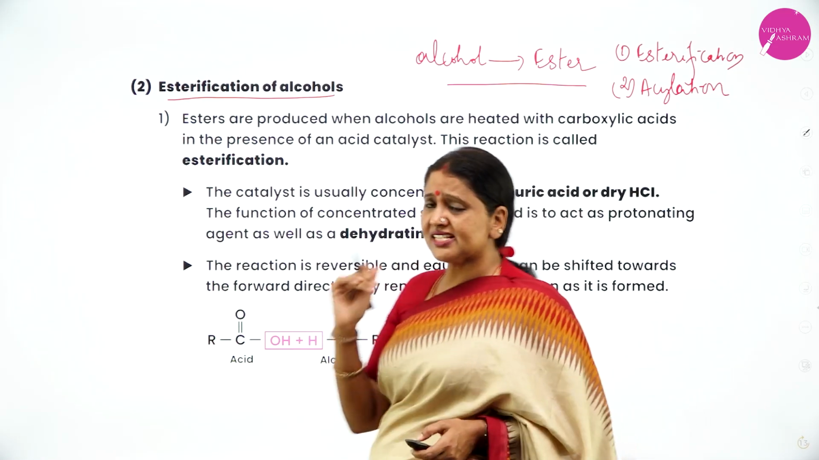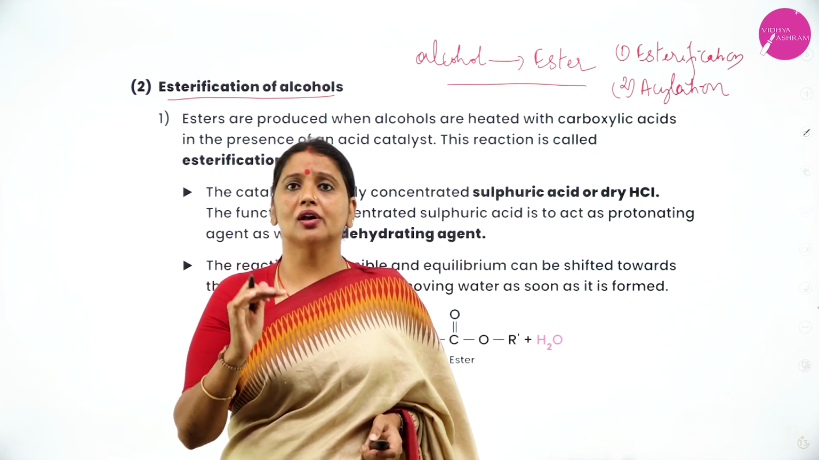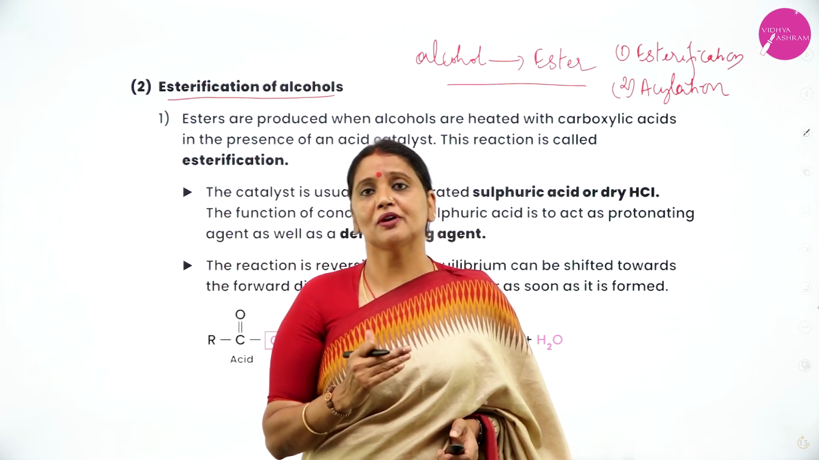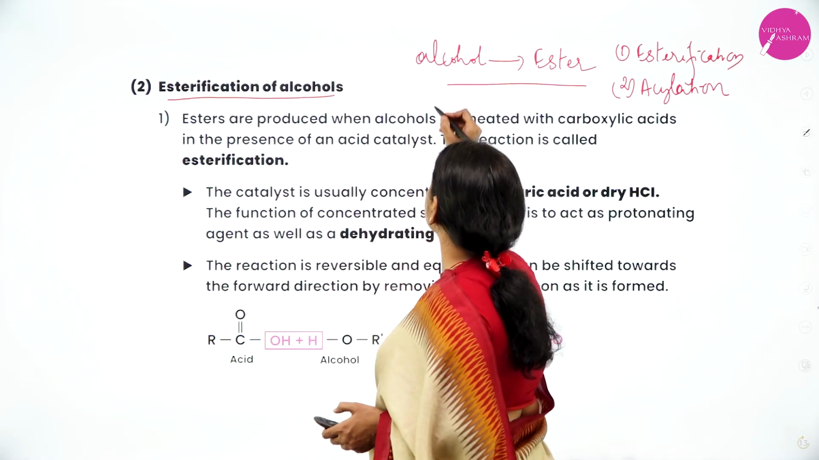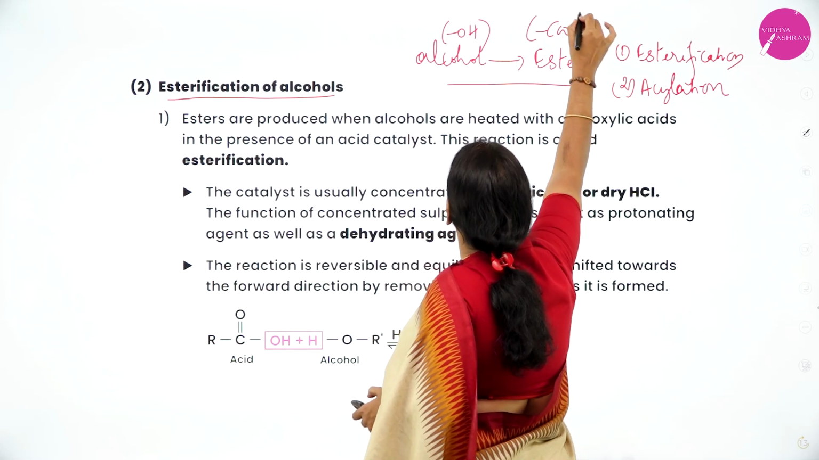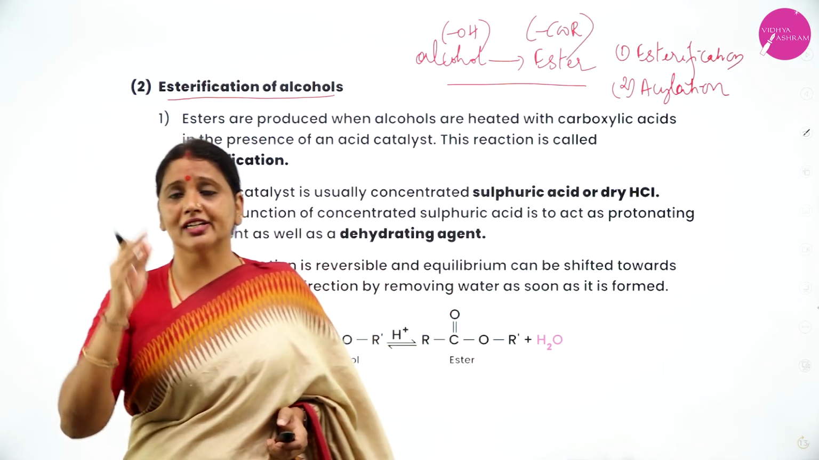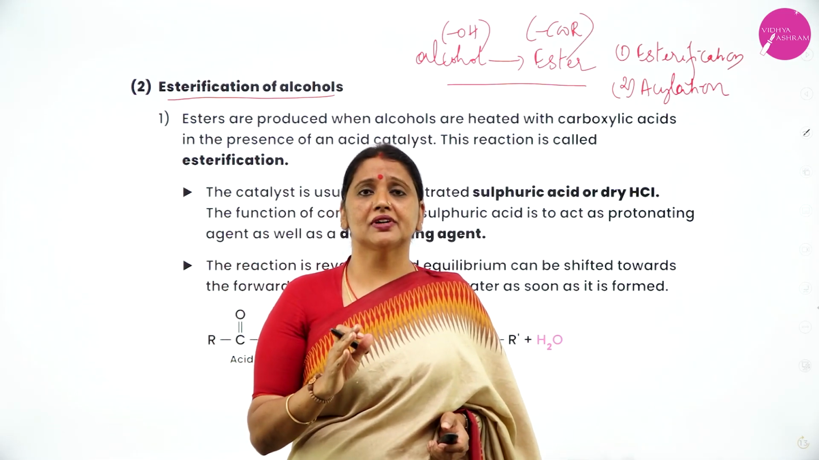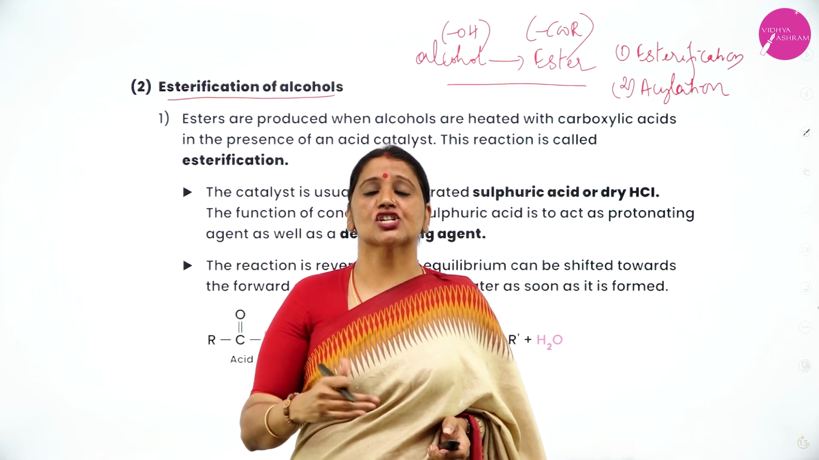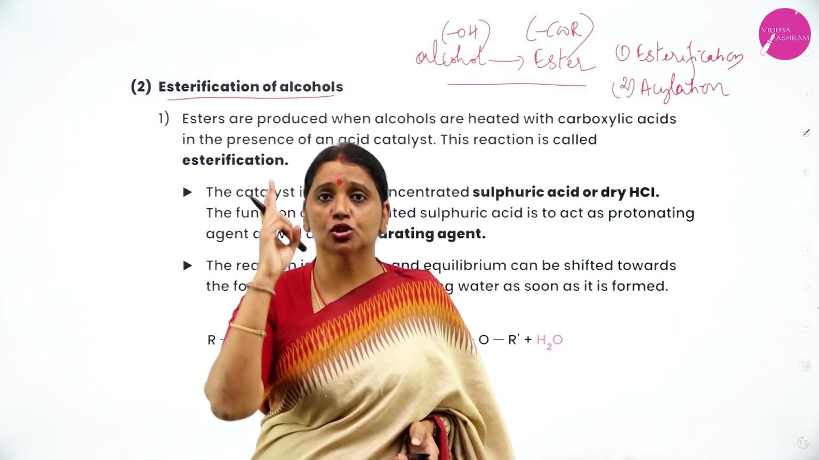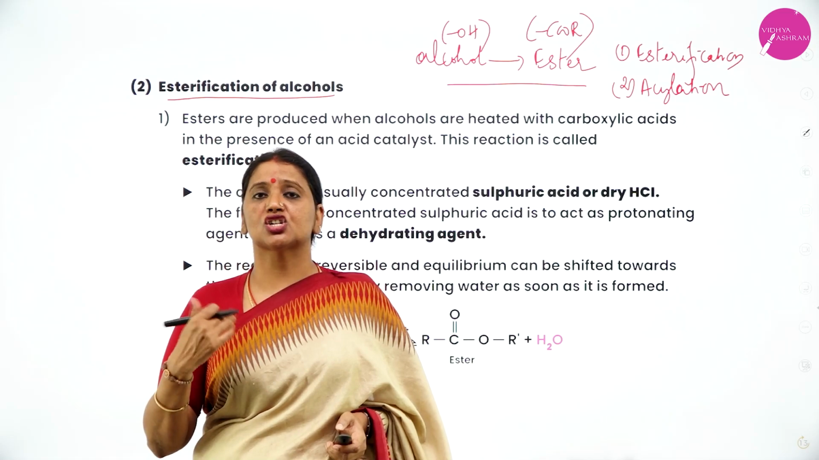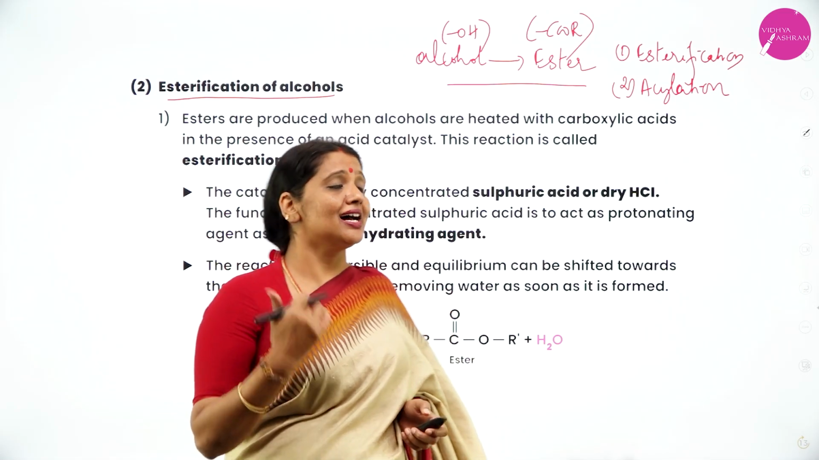How do you convert alcohol into ester? The functional group of alcohol is OH. The functional group of ester is COOR. Alcohol can be converted into ester either by esterification or by acylation or acetylation. Therefore, there are two methods of conversion of alcohols into ester: either by esterification or by acylation or acetylation.